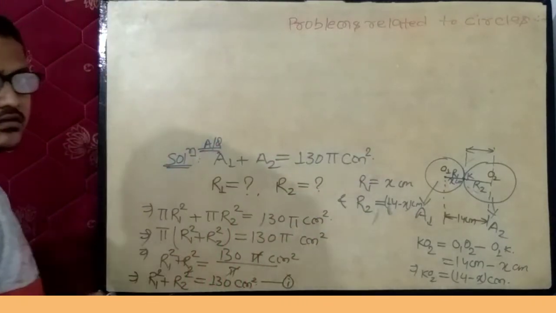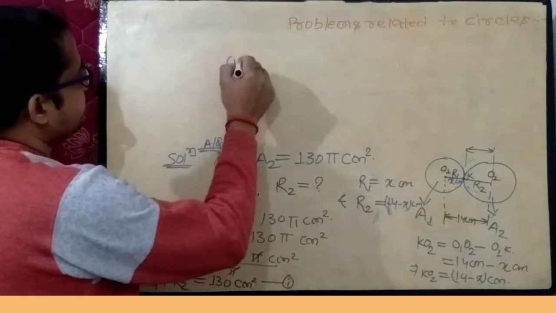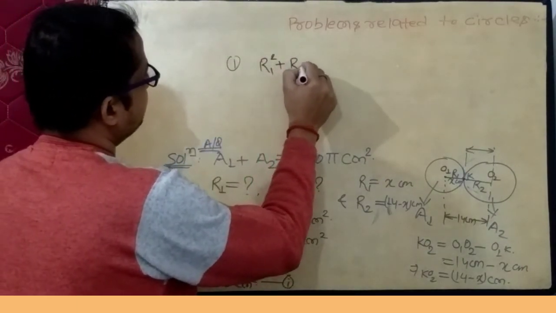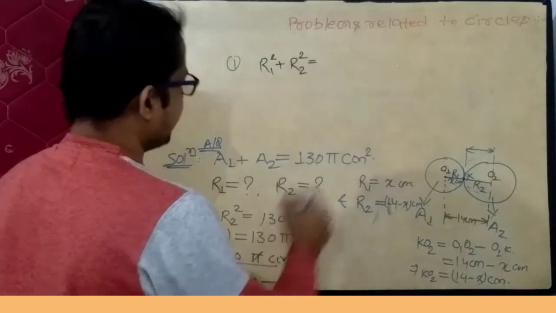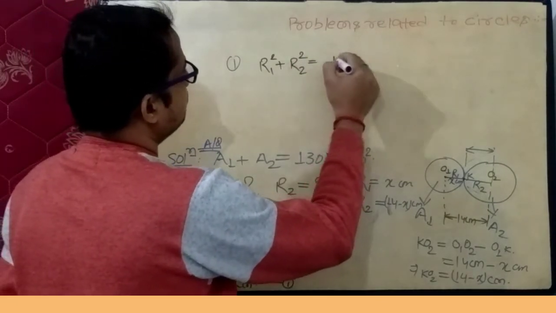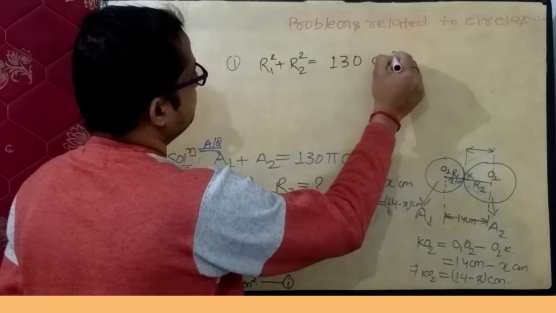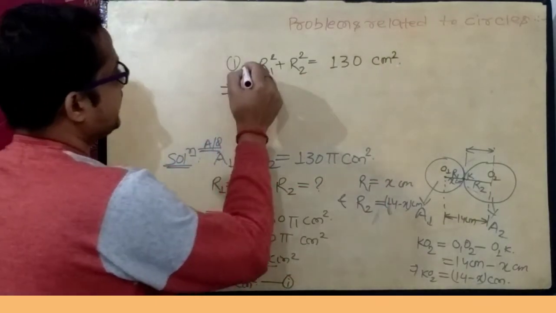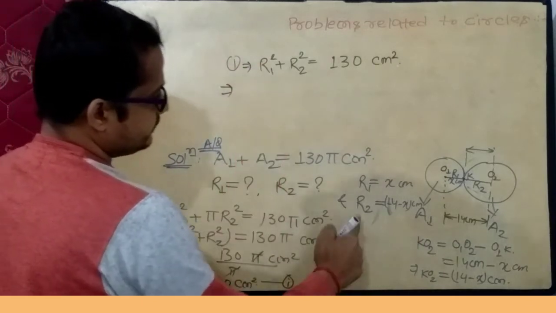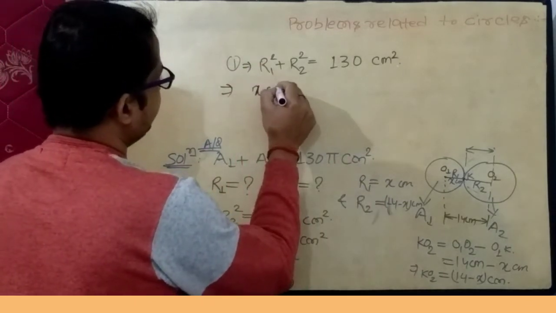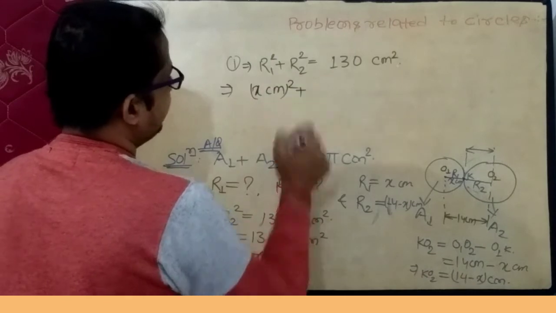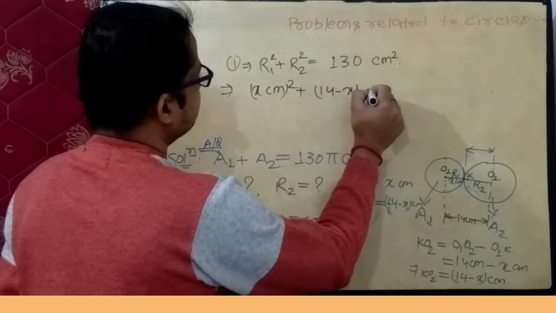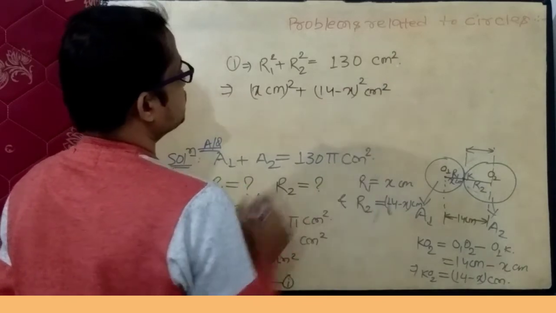So from equation first, R1 square add up R2 square equals to 130 centimeter square. Put respective values. R1 is x centimeter square, add up R2 is 14 minus x centimeter square.